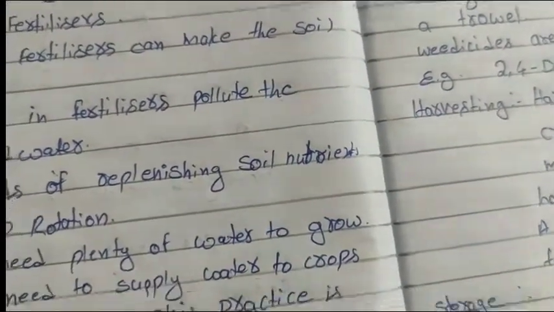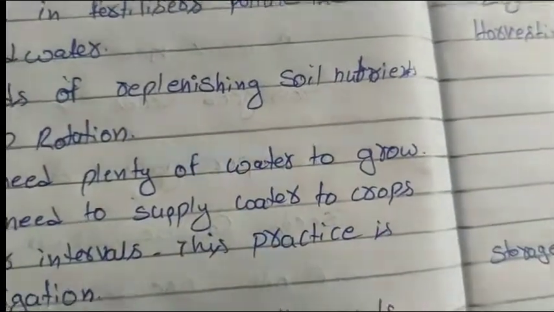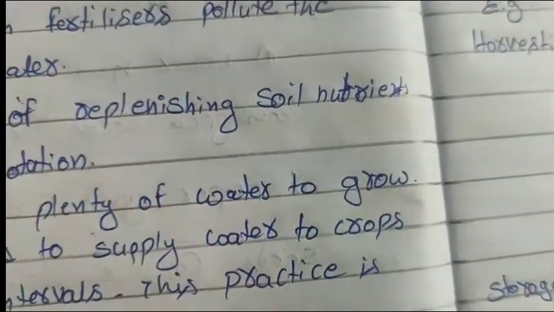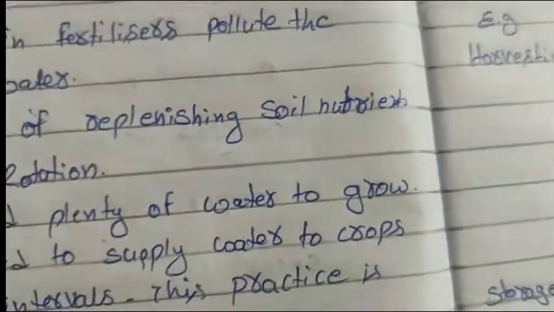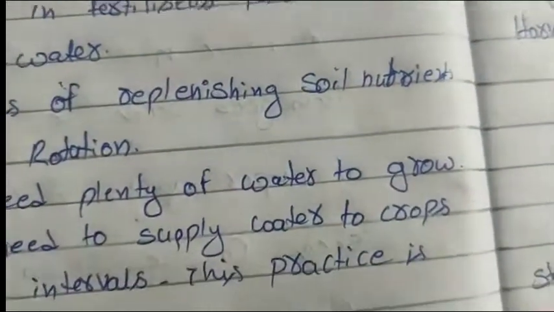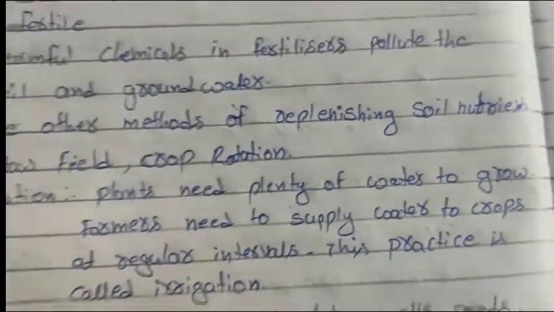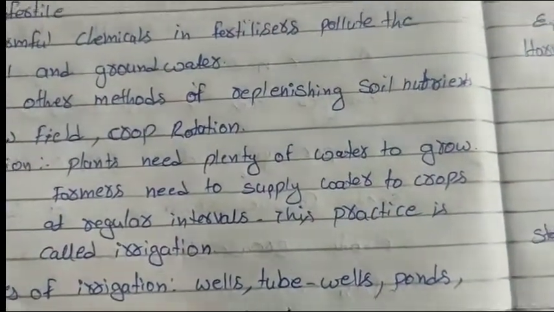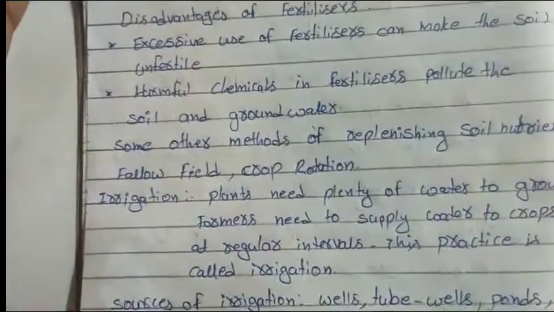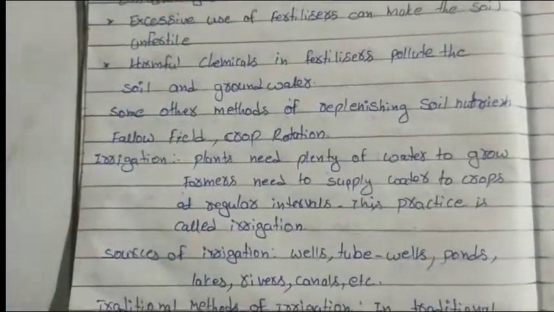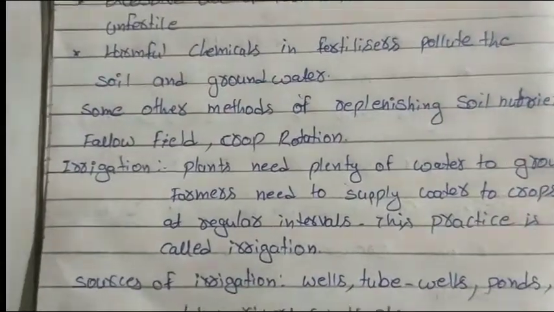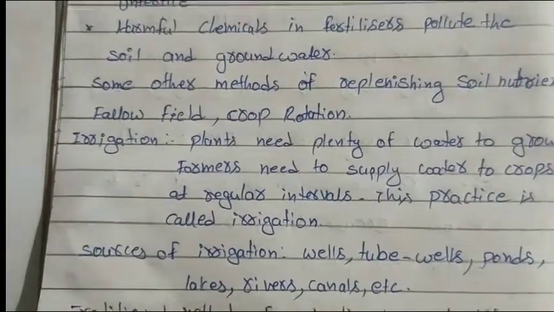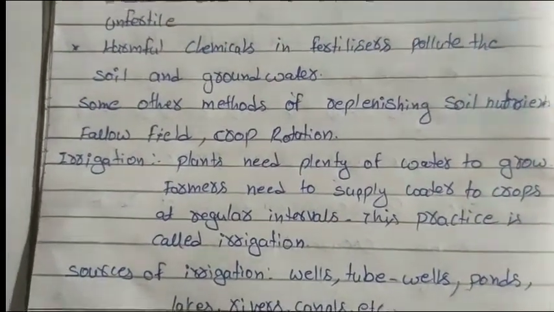That means, now this time I sow paddy this season. Next season I will grow something like groundnut. Next, again I will grow paddy. For paddy I use some fertilizers and manure, and for groundnut I do not need to add this much manure and fertilizer. The rhizobium bacteria present in the root nodules will enrich the soil with nutrients, and the next crop will grow properly.